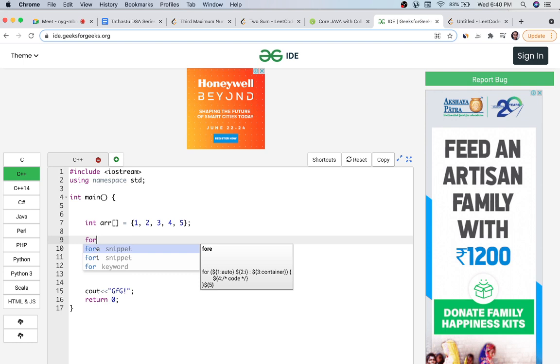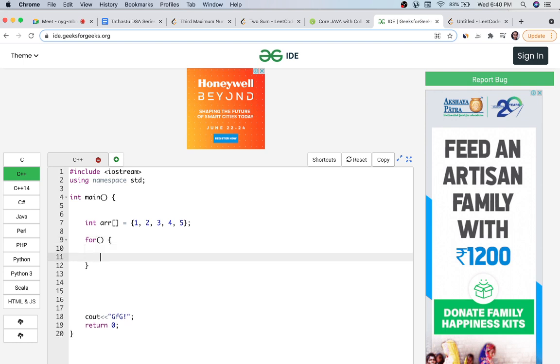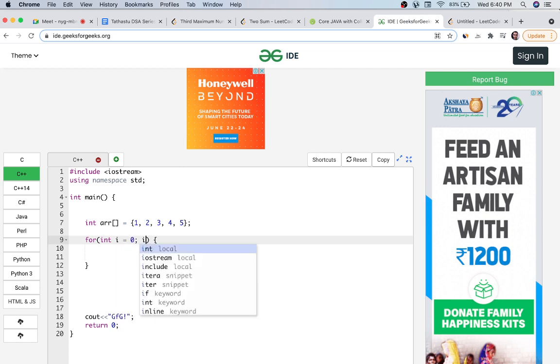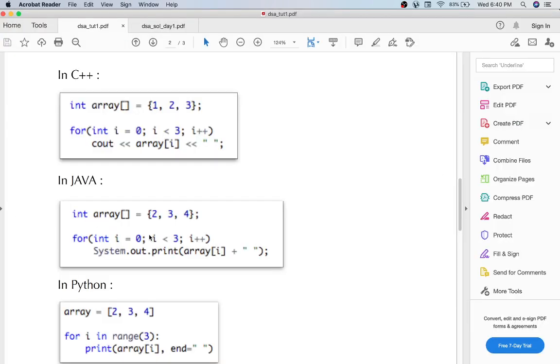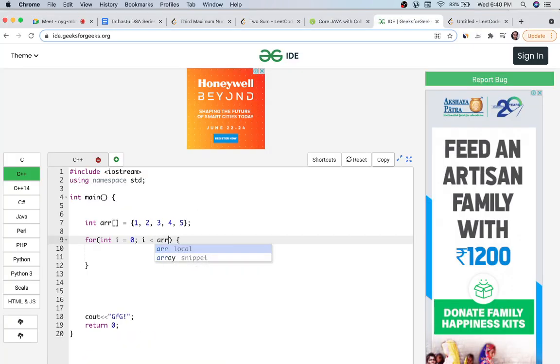So we'll start a for loop, int for indexing. We will also study other properties of an array, so don't worry about it. So we can take arr.size, I think, if I'm not wrong. So many languages, I get confused.